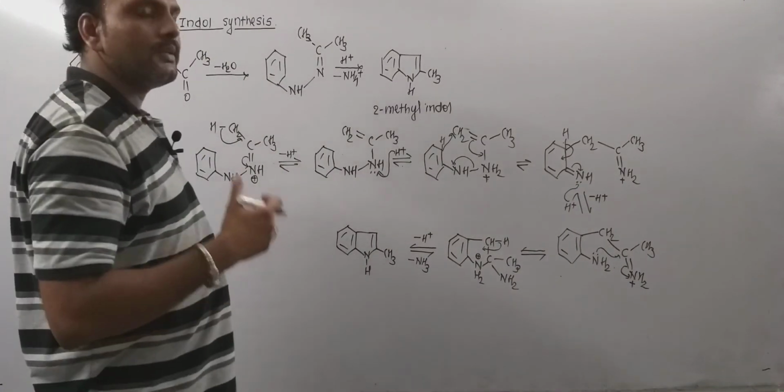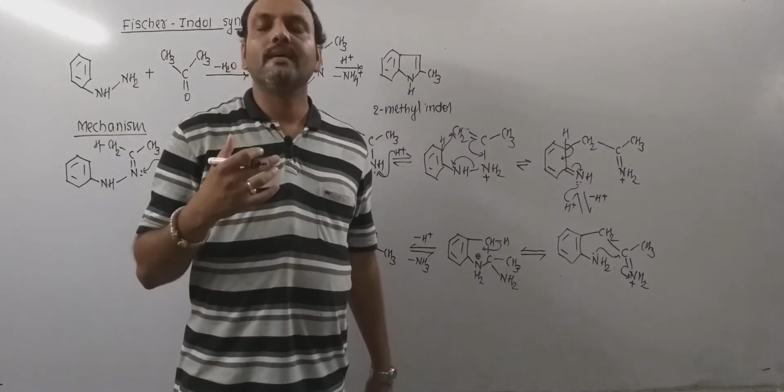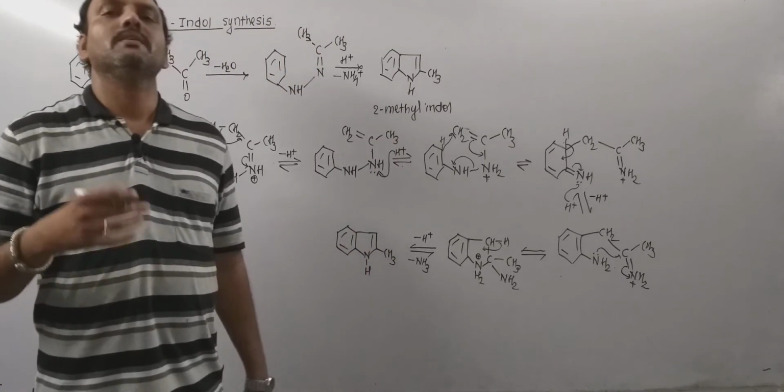So this is the mechanism of Fischer indole synthesis. Thank you very much.